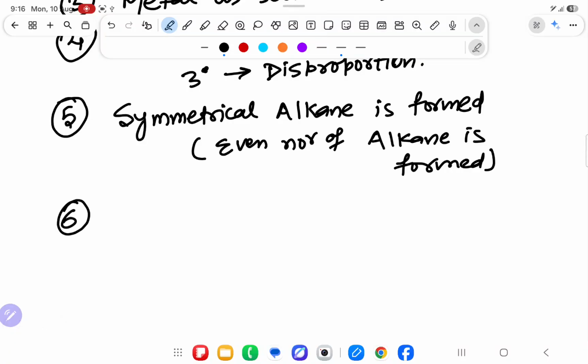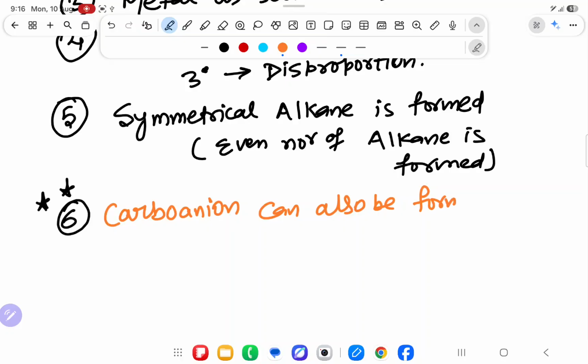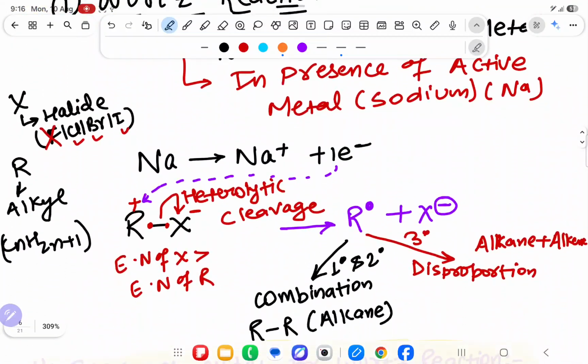Sixth important point, and it may be this will ask in the advance as a point. Is carbanion also formed in Wurtz reaction? Yes, sir. Carbanion can also be formed in Wurtz reaction. Sir, just now you have said free radical will form. Always free radical will form. But if theoretical question will come, you will say yes, carbanion can also form.